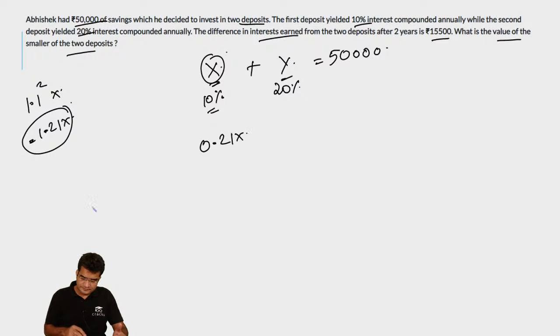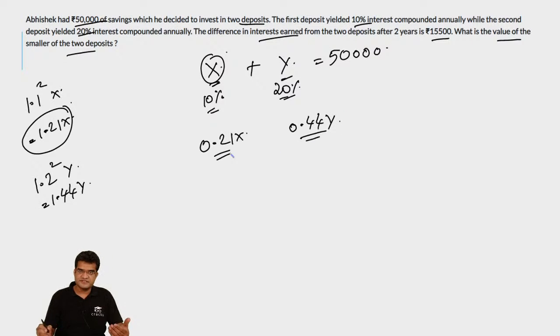And on the second deposit, which is earning an interest of 20%, what is the value of the amount? That will be equal to 1.2 whole square into Y. So this is equal to 1.44Y. This is the amount. So what is the interest? The interest will be equal to 0.44Y. What is told to us is that the difference between these two interests is equal to 15,500.